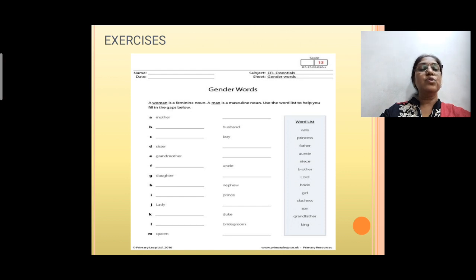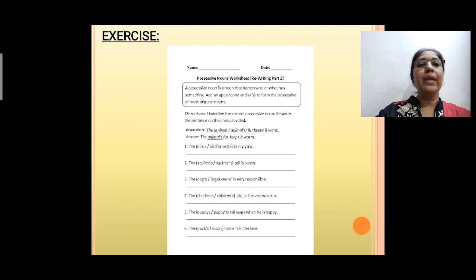Exercises are given here. You need to solve them and write them in your notebook. You have already been provided with Extra Marks, so the practice exercises from Extra Marks you need to do in your notebook, and they will be checked when the school opens. Okay, so be safe and enjoy studying.